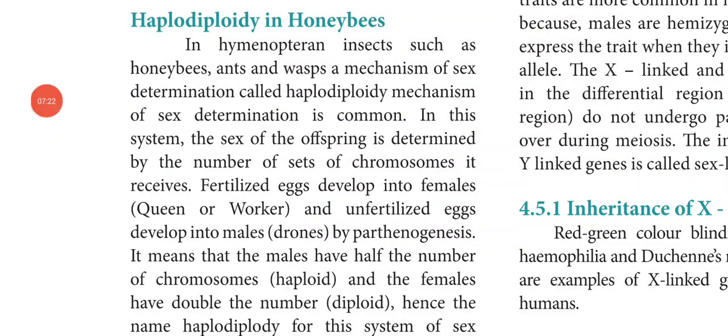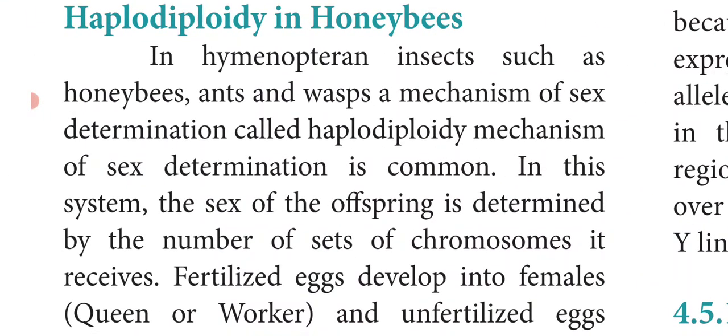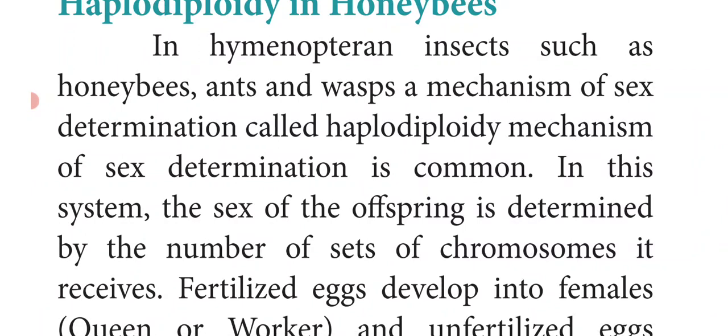Next we will see a special type of sex determination in honeybees, that is haplodiploidy. In hymenopteran insects, that is honeybees, ants and wasps, a mechanism of sex determination called the haplodiploidy mechanism is common.